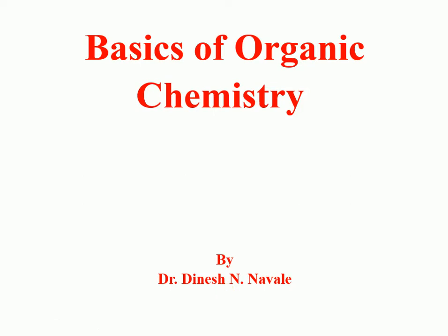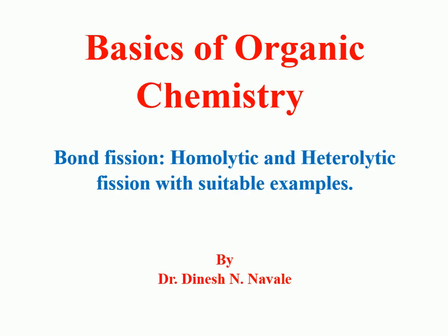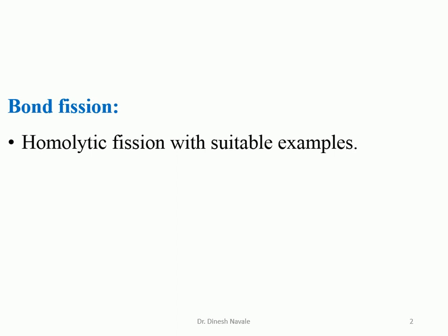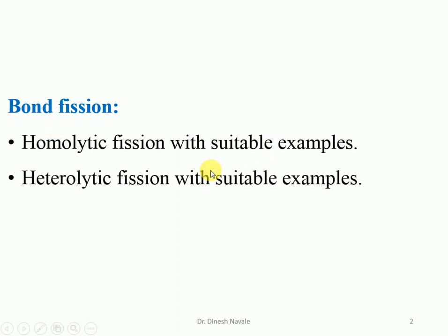In this video we are going to discuss some of the basic terminologies of organic chemistry, in which we are going to see exactly the bond fission. We will discuss homolytic and heterolytic fission with suitable examples. Now, bond fission: we will see what homolytic fission is and what heterolytic fission is, with suitable examples, during this video.